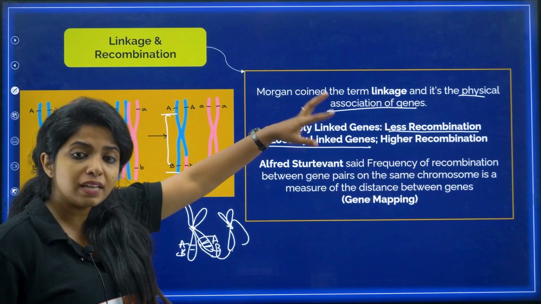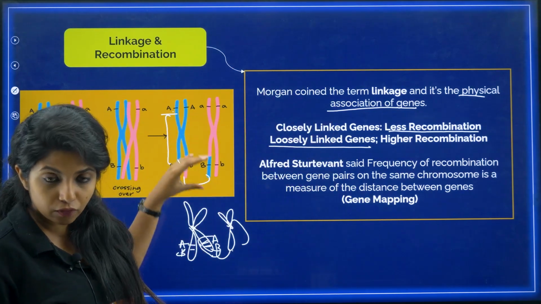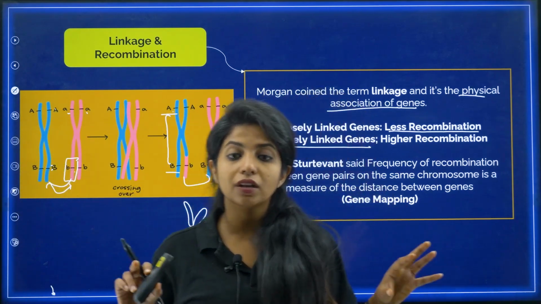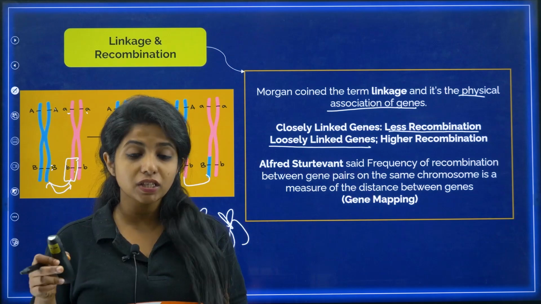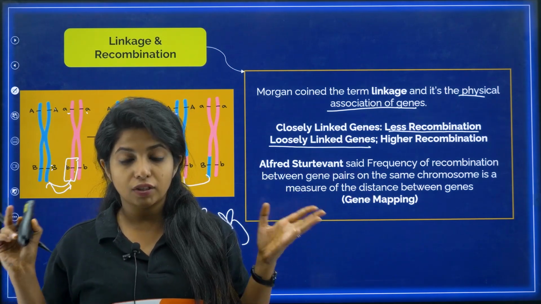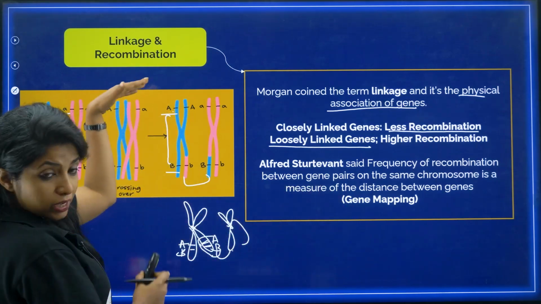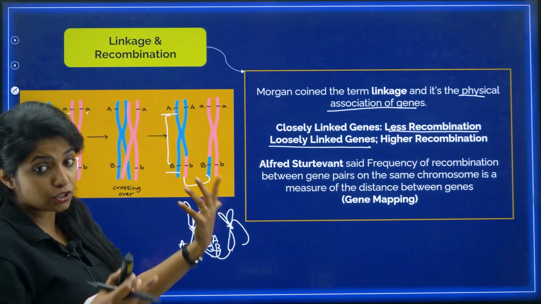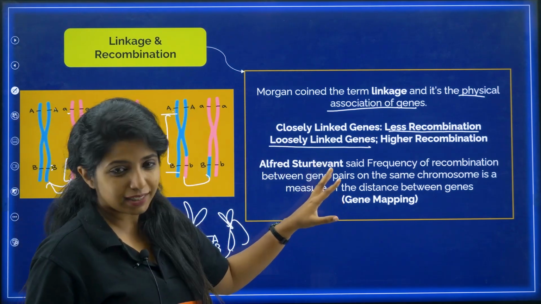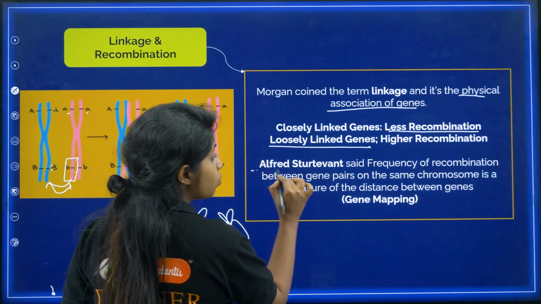So who gave this term linkage? It was Morgan who gave this term. Now closely linked genes means that they are very close to each other. If they are close to each other, they will be going together, so there is lesser recombination. Remember it like this: if your friends are really close to each other, there is no chance another friend can come into that particular gang. So there is lesser chance of new combinations to occur. But if they are loosely linked, then there are higher chances of recombination.